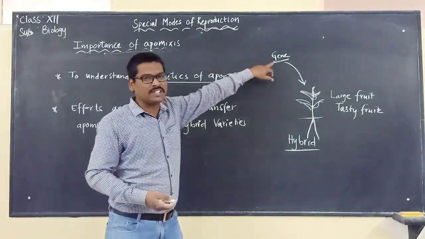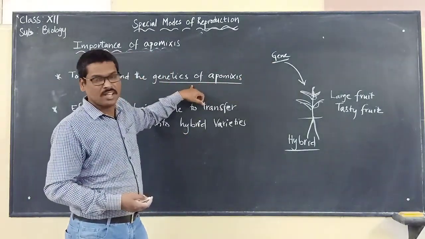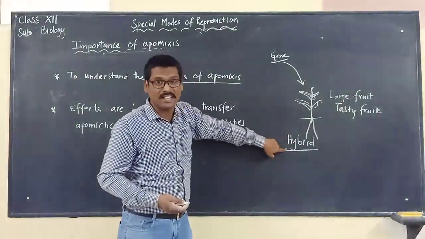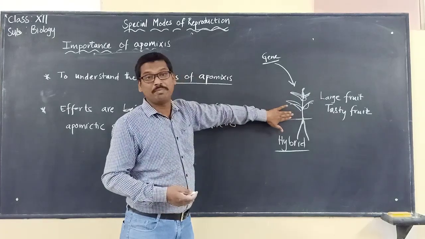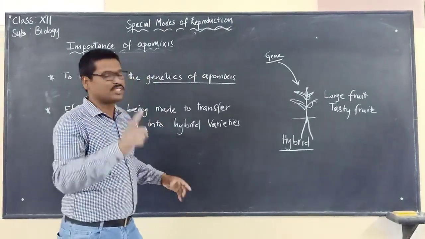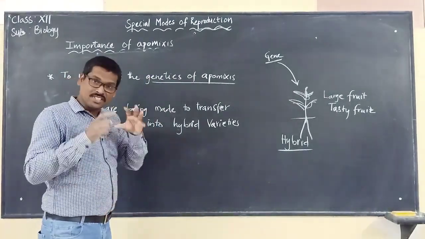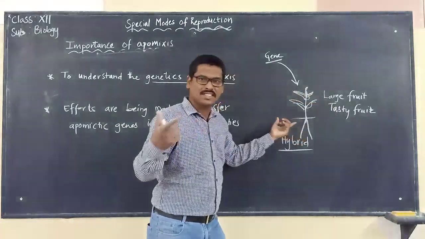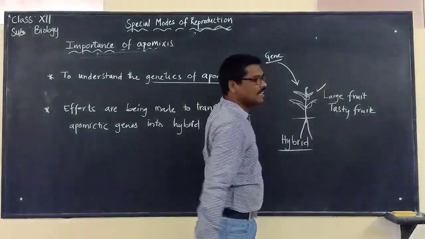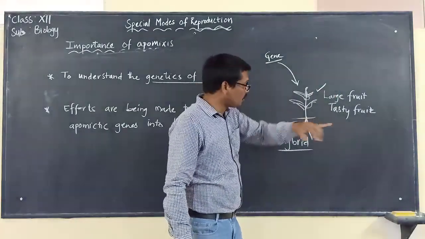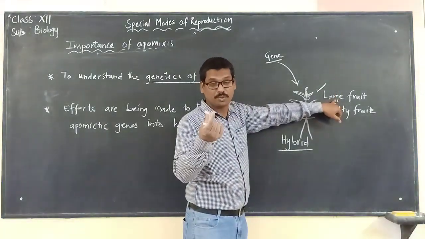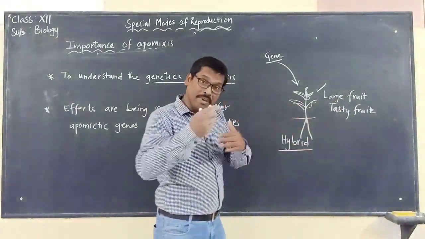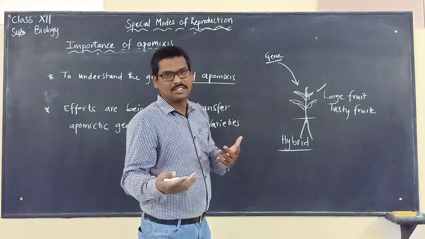Once they identify the gene responsible, they want to introduce it into the hybrid variety, so that it will produce seeds with the same characteristics. Each time this plant produces seeds, they will code for large, tasty fruits for many generations.